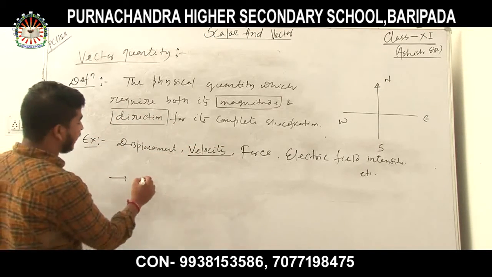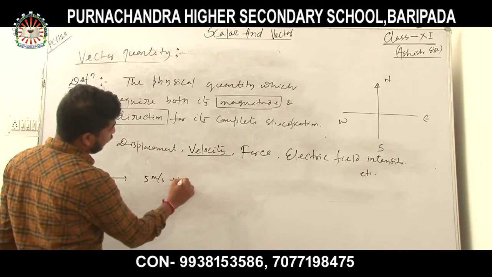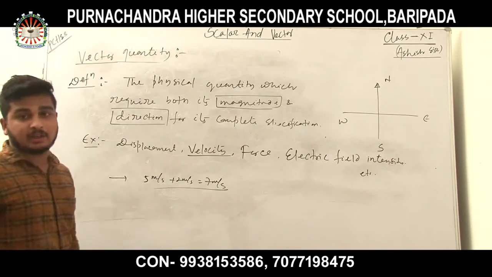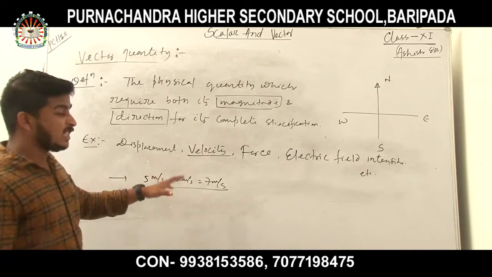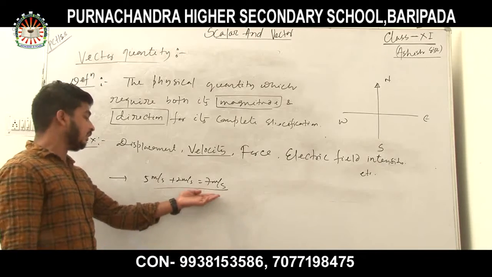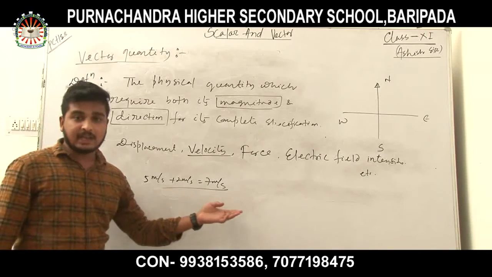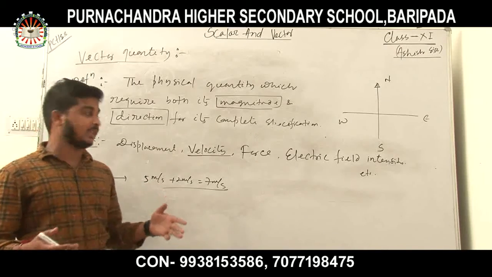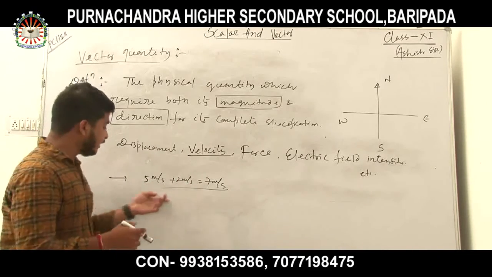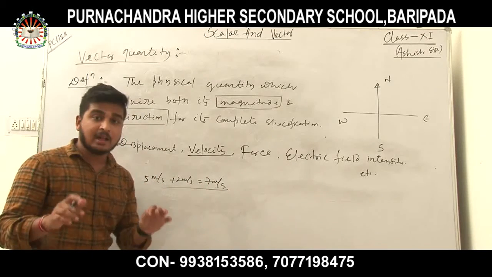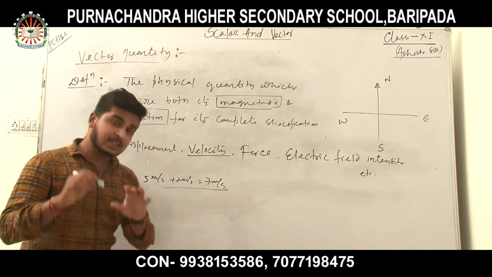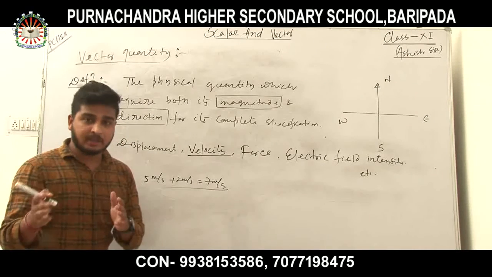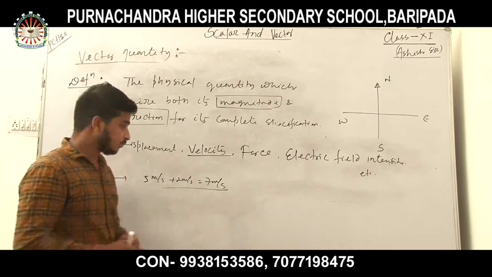I cannot add 5 meter per second plus 2 meter per second and say it equals 7 meter per second. In vectors, it requires a special operation. You just can't add this like an algebraic sum, that is 5 meter per second plus 2 meter per second equals 7 meter per second. This is not the process to add vectors. Vectors need a special kind of operation for addition, multiplication and subtraction.